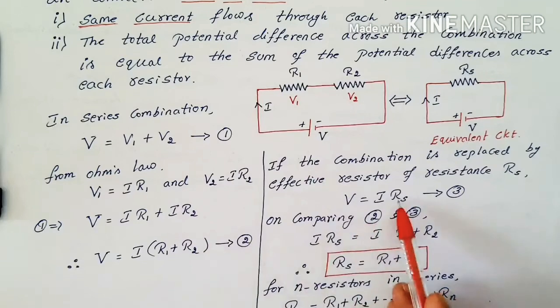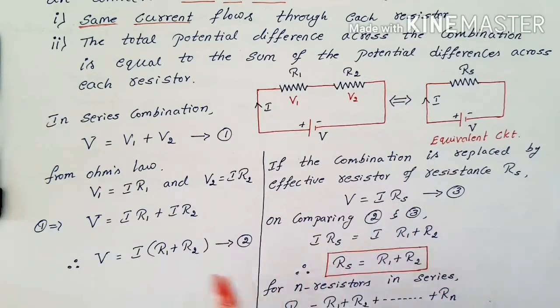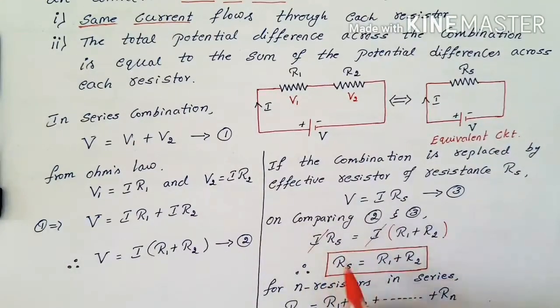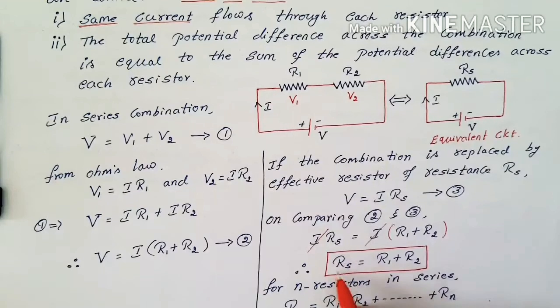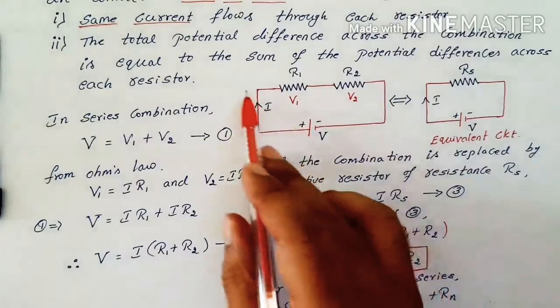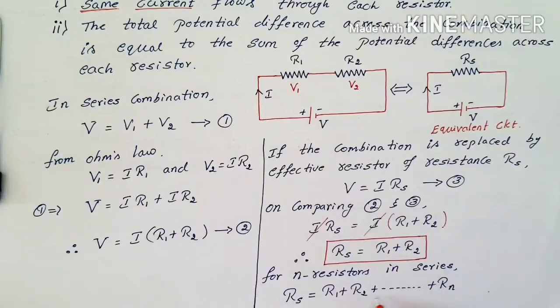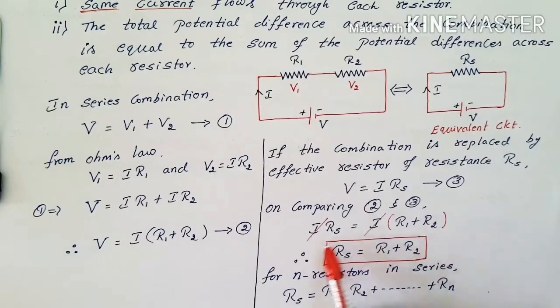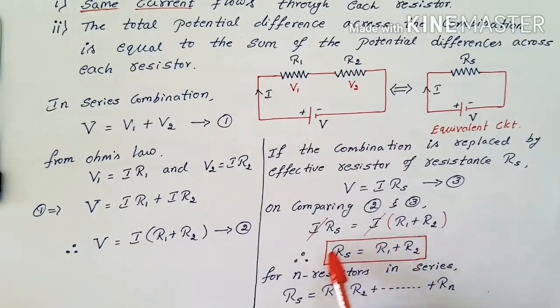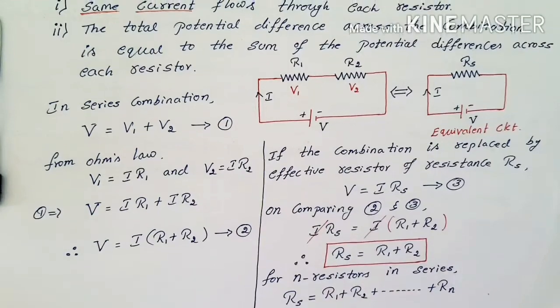By comparing, I can write IRs is equal to I of (R1 plus R2). Then I on both sides gets cancelled, and you get the effective resistance in series, Rs. This is called the effective or equivalent resistance in series: Rs is equal to R1 plus R2. Suppose I connect n number of resistors in series, then Rs is equal to R1 plus R2 and so on up to Rn. We need to know this value, it is very important. So this is a series combination.